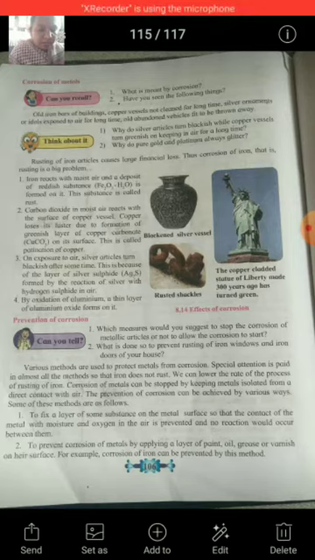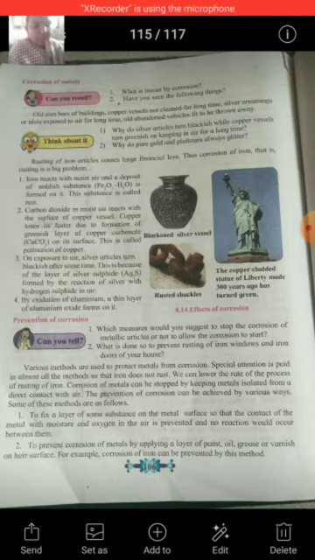So, it is a very big problem in front of us. It causes large financial loss. So, we must prevent the corrosion. Today, we will see how corrosion is prevented or which measures are used to prevent the corrosion.